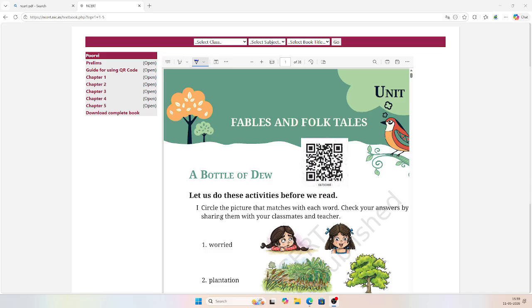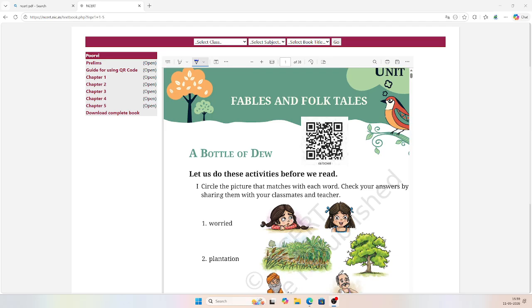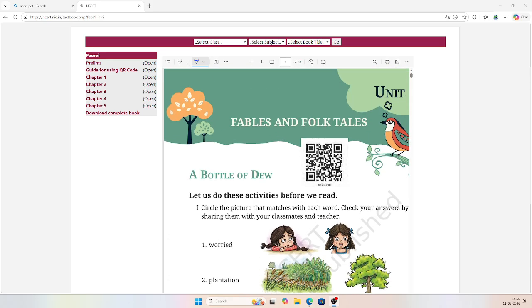So just let me open my website for the work. So here, unit 1. Well, we are going to do unit 1, fables and folk tales. What is a folk tale?